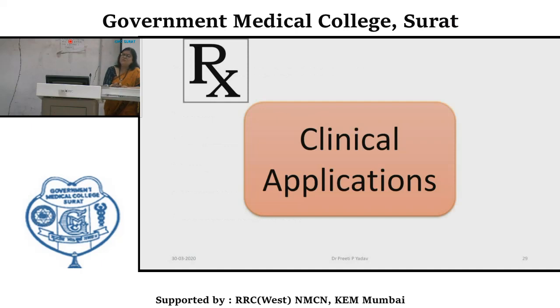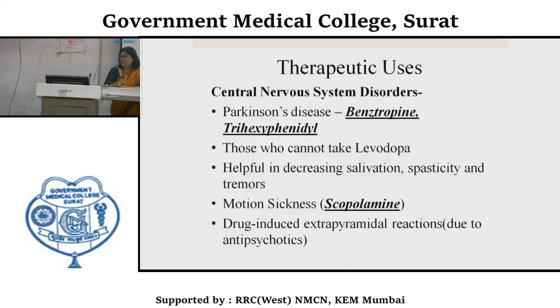Now we move on to clinical applications of these prototype agents. So, therapeutic uses. It's better to remember these anticholinergic agents classified according to the system in which they are used. It is easy and also more relevant, whenever we learn their pharmacological action system-wise and their therapeutic uses also system-wise.